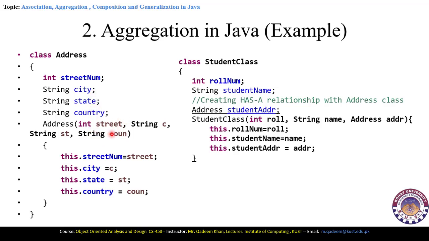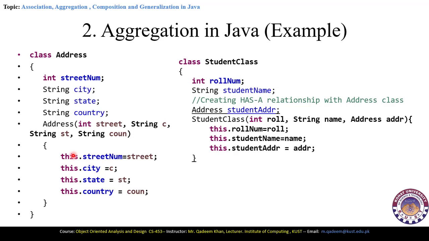So here we have declared different parameters of the same data types as the variables which we have already declared inside of the address class, and then we will assign these parameters in the constructor to the actually declared variables here by using this pointer variable. this.streetsNum is equal to streets, this.city is equal to c, this.state is equal to st, and this.country is equal to country. So here the parameterized constructor is declared.